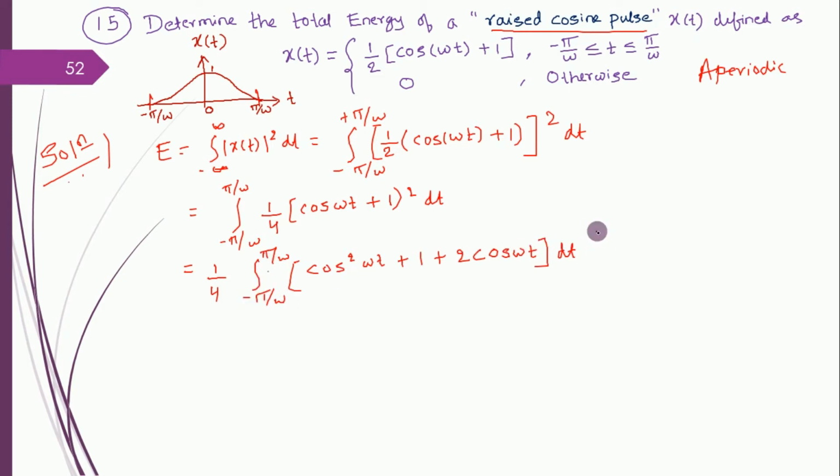In this scenario, whenever the limits are minus a to plus a, x of t dt, then it is equivalent if I write it in this fashion: 0 to a, x of t dt, times 1 by 2.